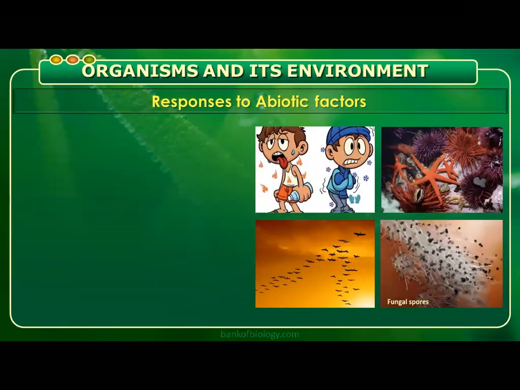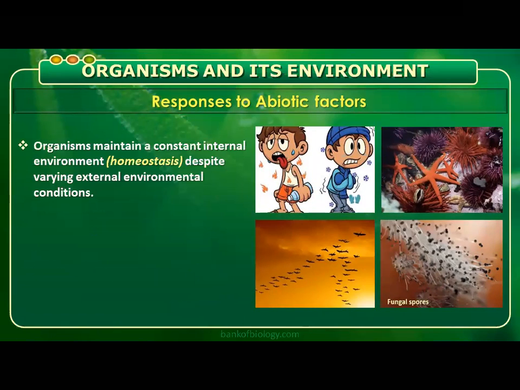The responses to abiotic factors. Organisms maintain a constant internal environment. What do you call it? Homeostasis. The constant internal environment is said to be homeostasis.